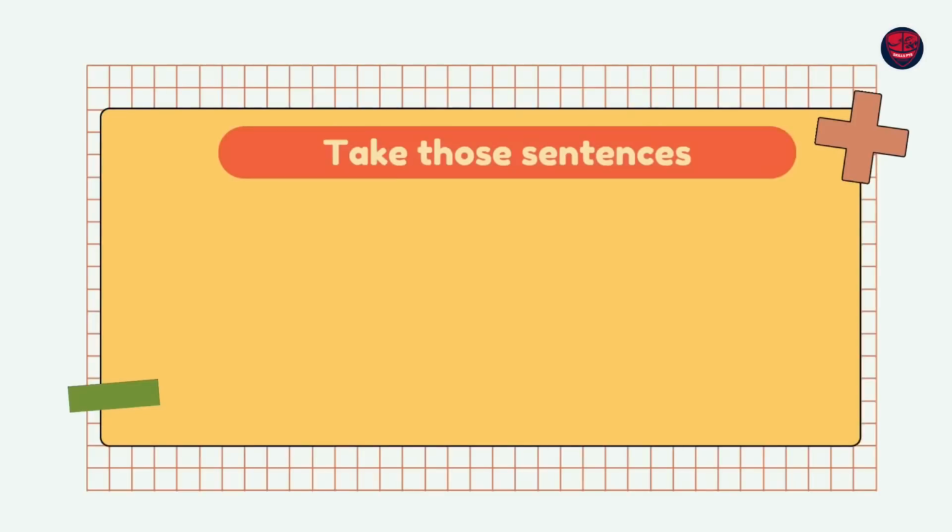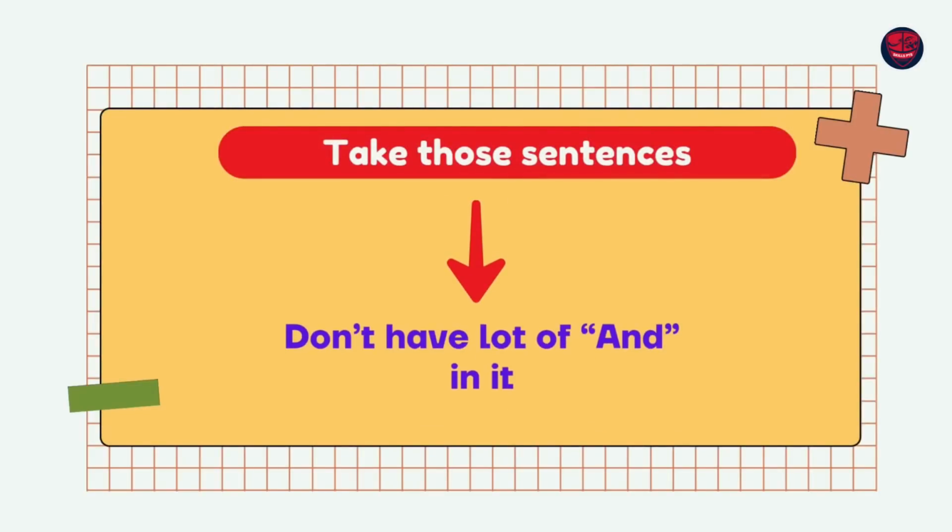And also remember, using too much of 'and'. Let's say the first sentence you copied exactly as it is. It already has 4 'and' and a comma, 1 more 'and', then the software gets confused and throws up some errors like run-on sentence or comma splice. Be very careful, take those sentences which do not have a lot of 'and' in it. Or if you're taking, then use a connector like but, though, while, something else. Remember this. The next is summarize spoken text.